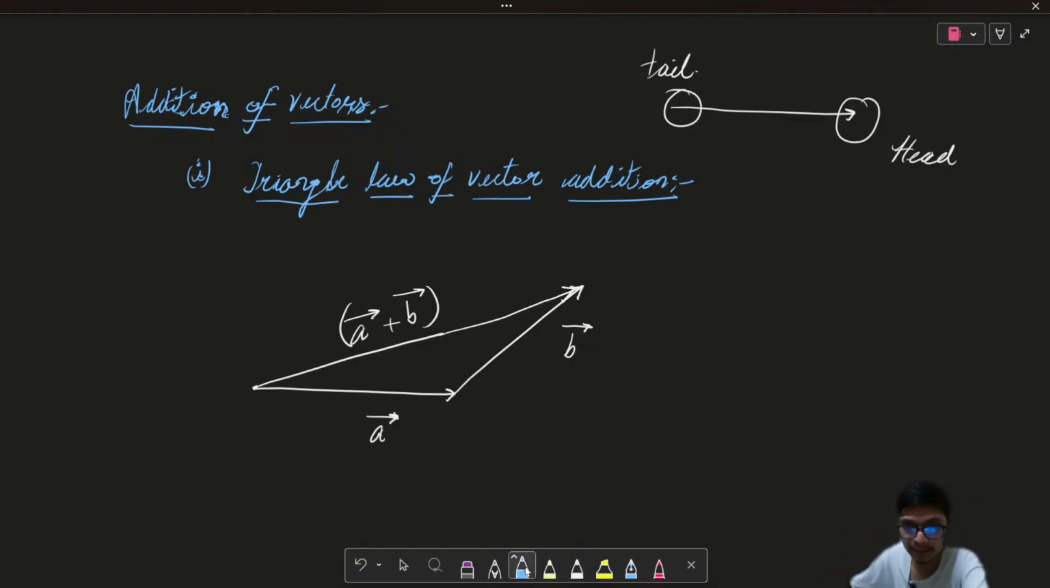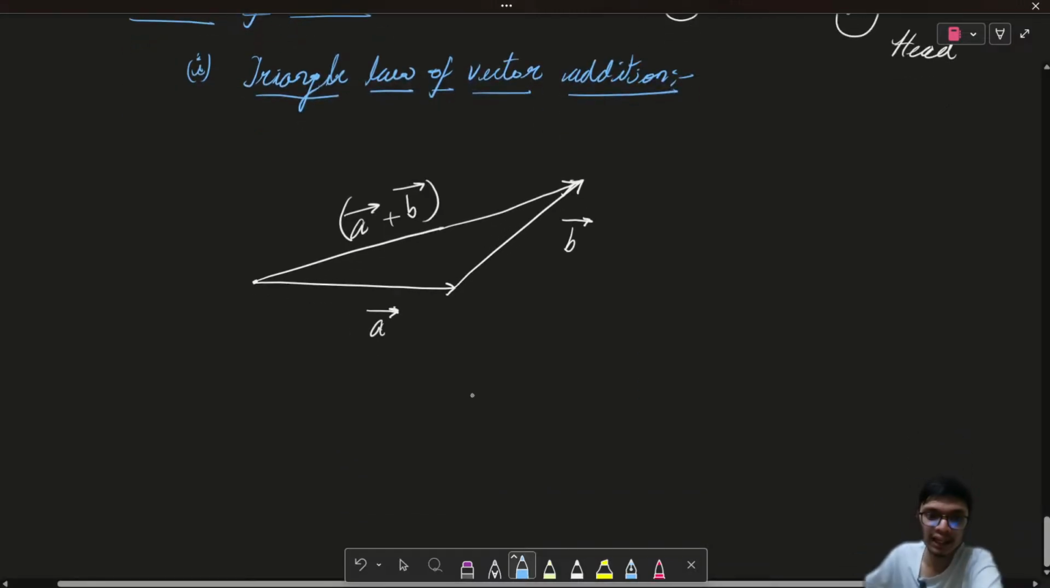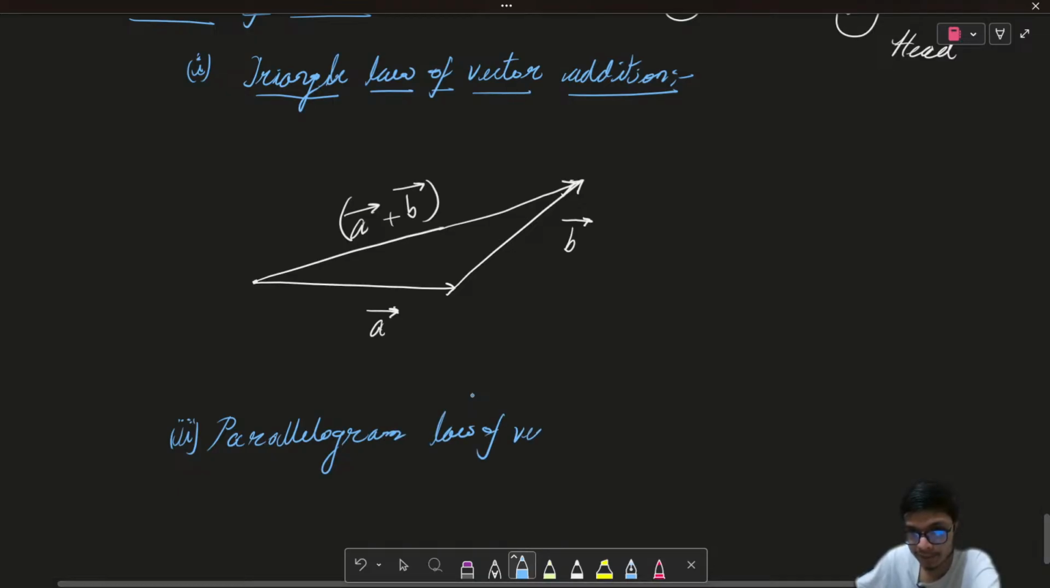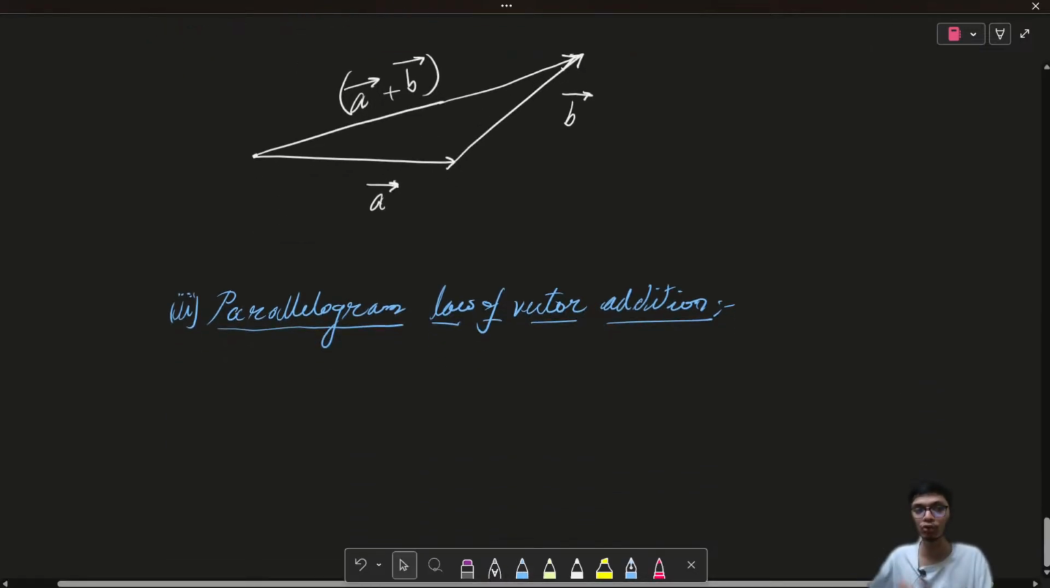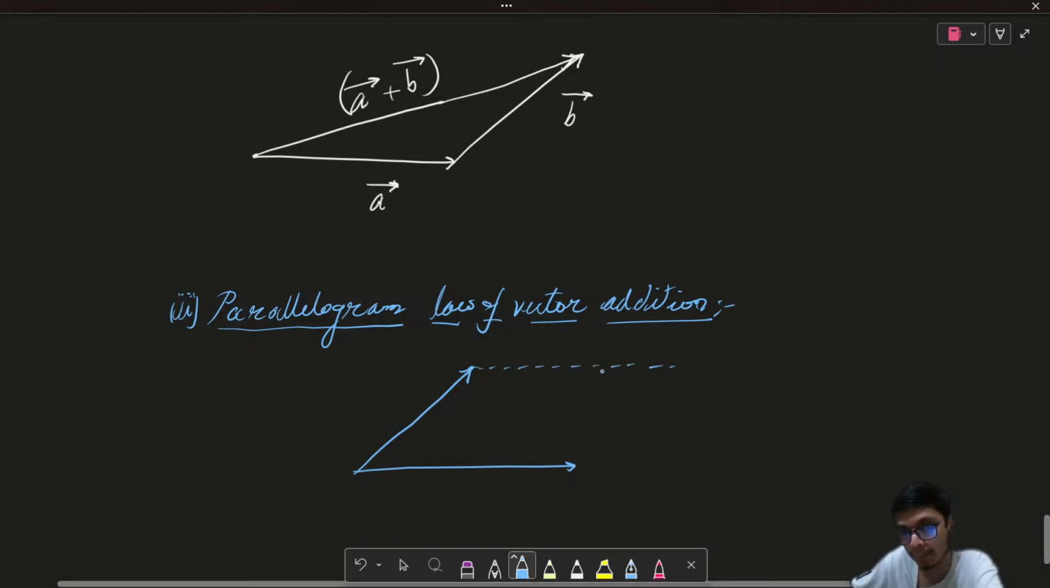Now, along with the triangle law of vector addition, there is one more law that you need to understand, which is an extension of the triangle law, also known as the parallelogram law of vector addition. So let's try to understand what the parallelogram law of vector addition refers to. It refers to this: if I have two vectors and I take these two vectors as the two sides of a parallelogram, and then I complete the parallelogram by taking the other two sides parallel to them, like this.